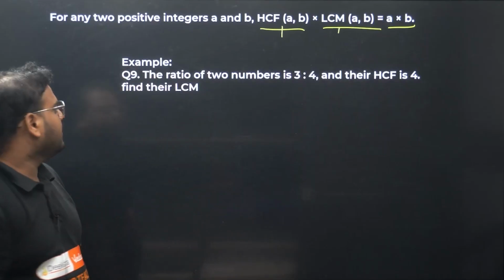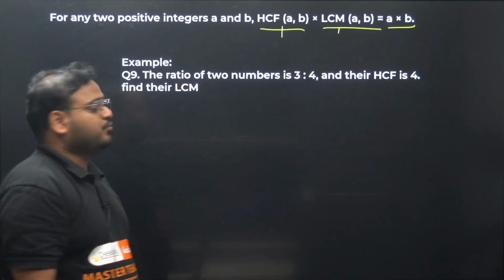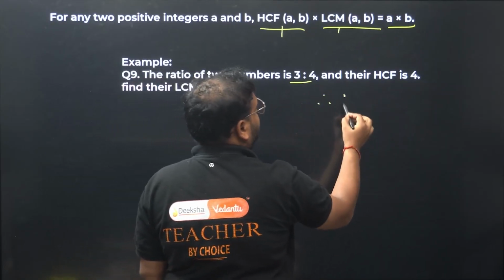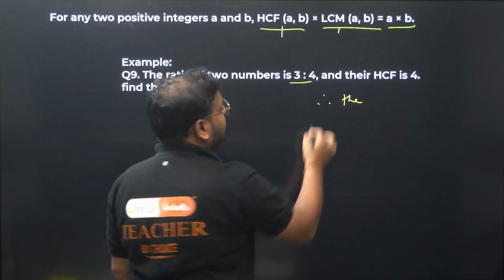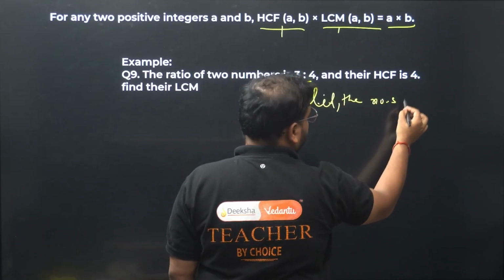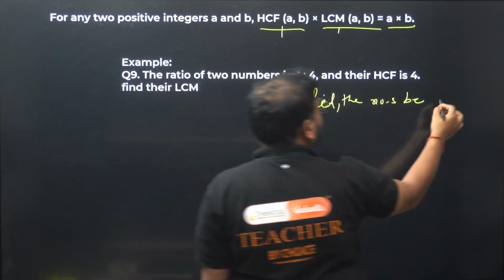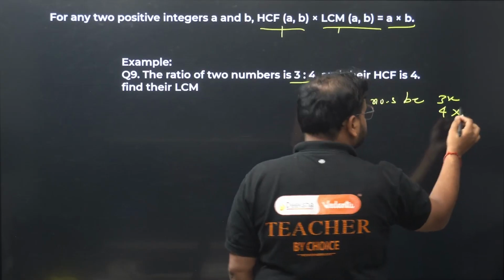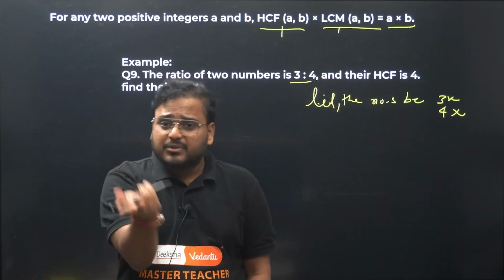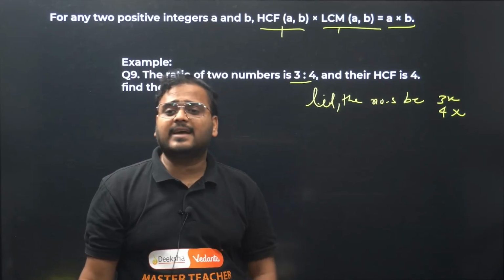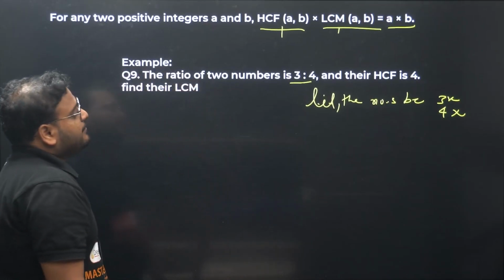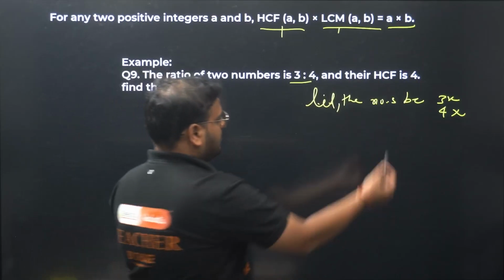How does it work? The ratio of two numbers is 3:4. What does it mean? It means we can assume the two numbers to be 3x and 4x. If the ratio is 3 and 4, the numbers can be 3x and 4x. Divide them. x and x will get cancelled. The ratio remains as simply 3 by 4. Okay. Their HCF is 4. Alright. Find the HCF right now.